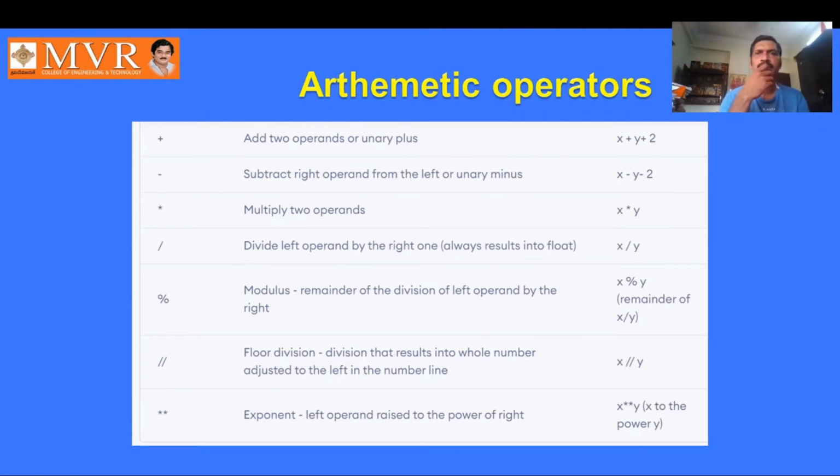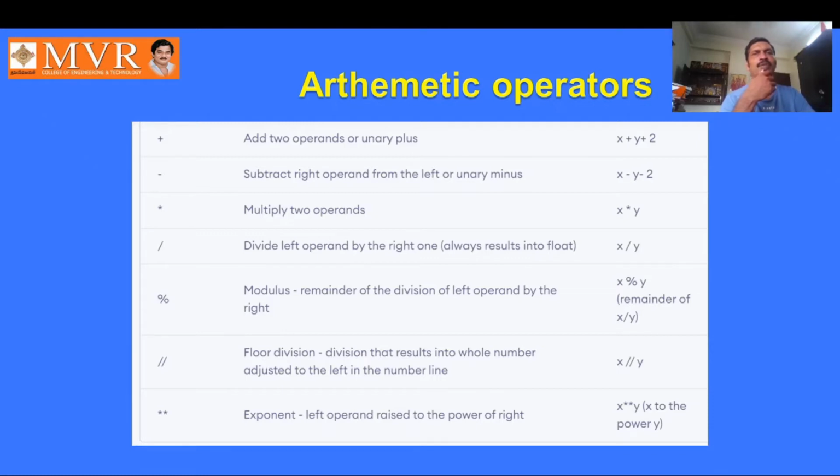For x plus y, the plus is the operator. Next, minus is subtraction: x minus y. Here x and y are called operands. Minus can also be unary minus.